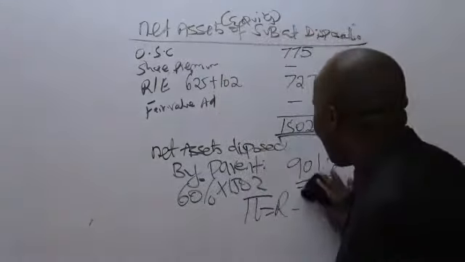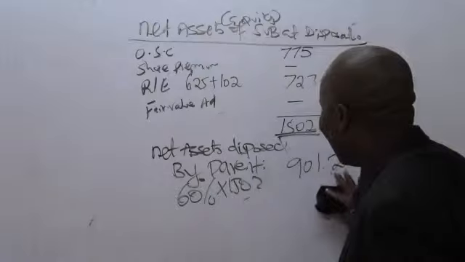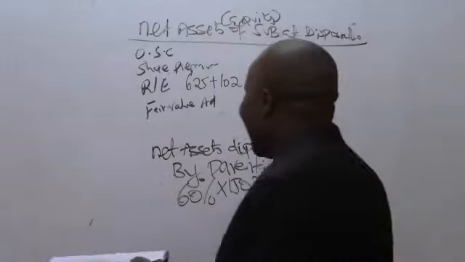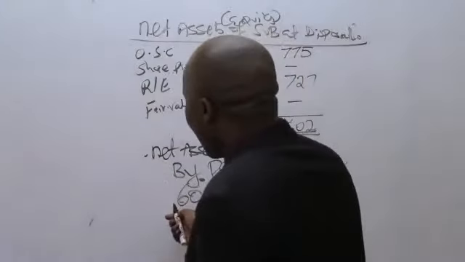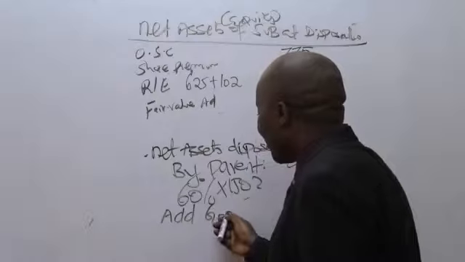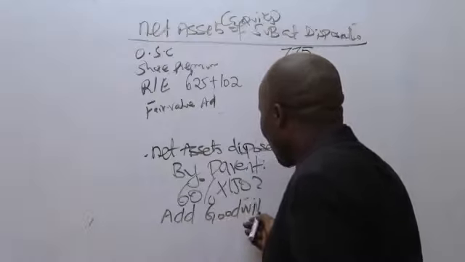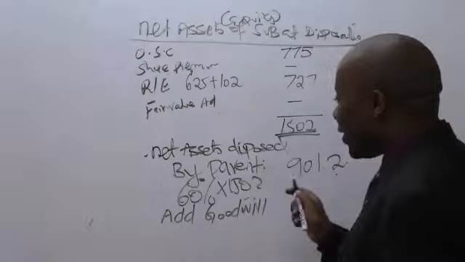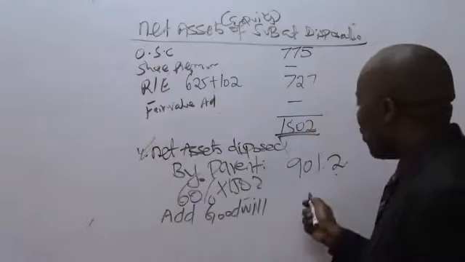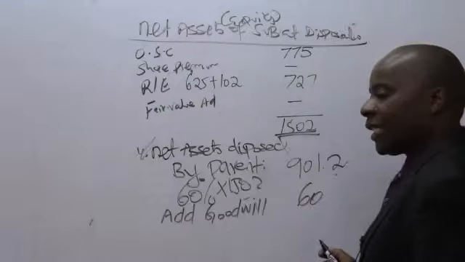These guys had an asset we call goodwill. So at the date of disposal, they had a different asset which is not here, called goodwill, worth 60.